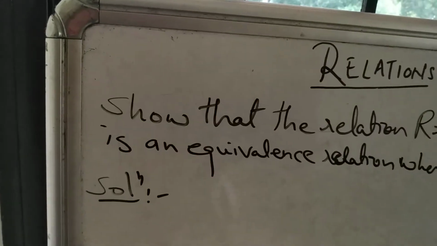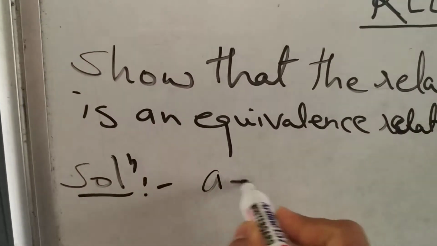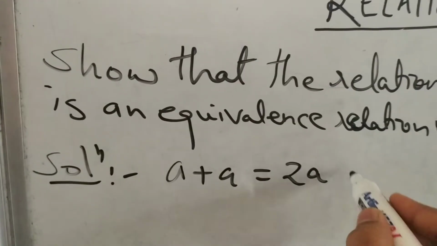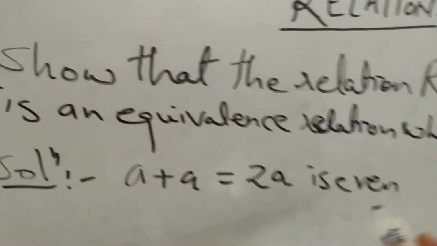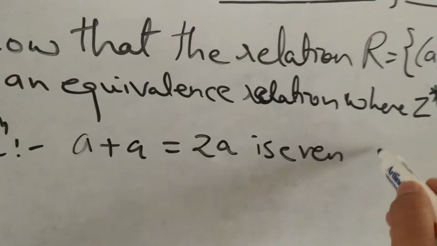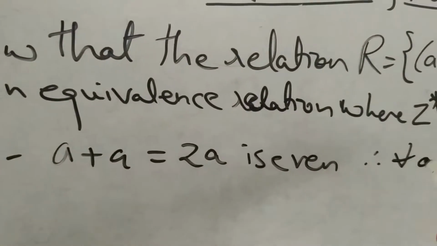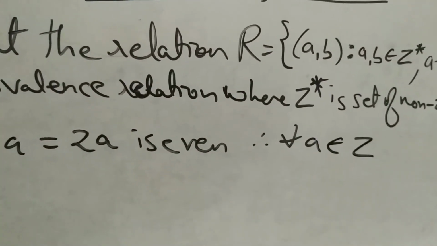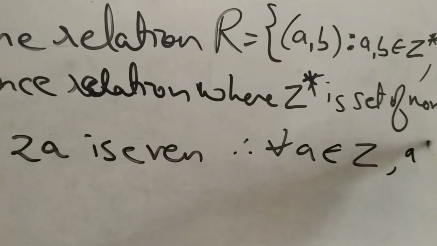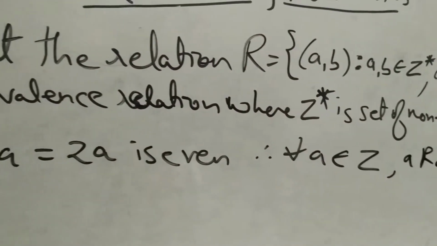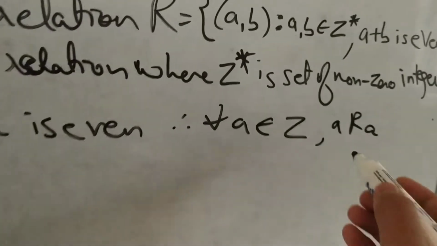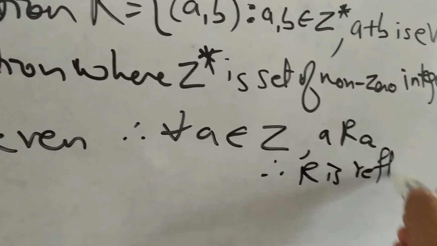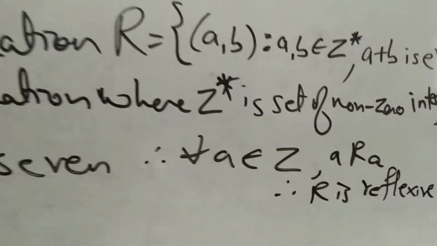Now to show that R is reflexive, a plus a is equal to 2a, which is even for all a belongs to Z, that is a related to a, and therefore R is reflexive.